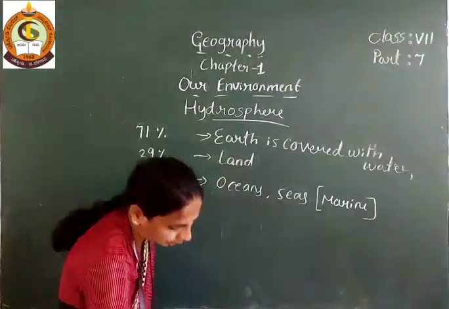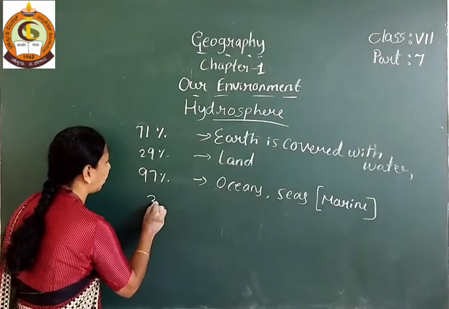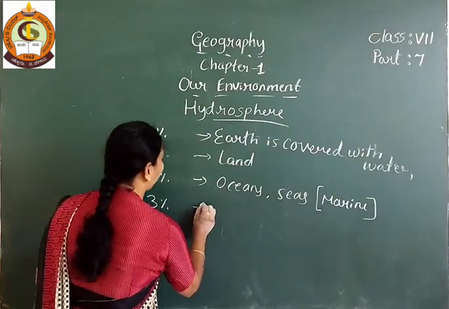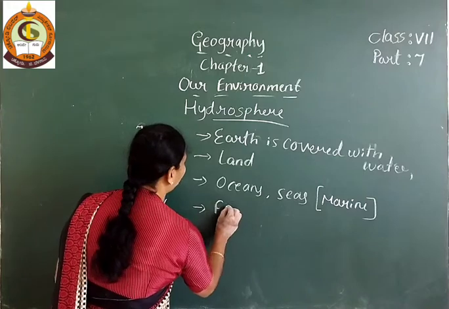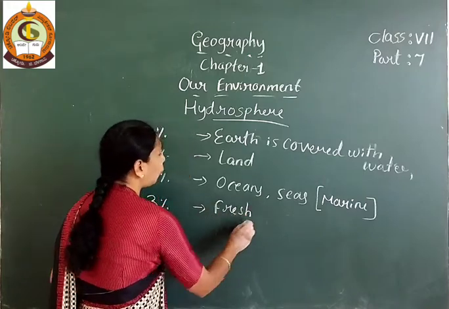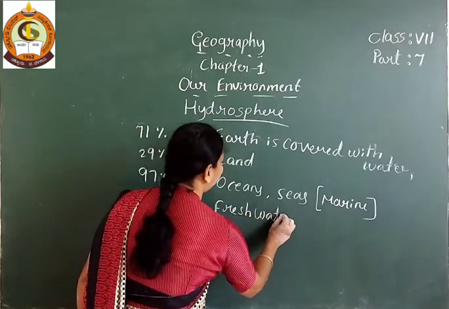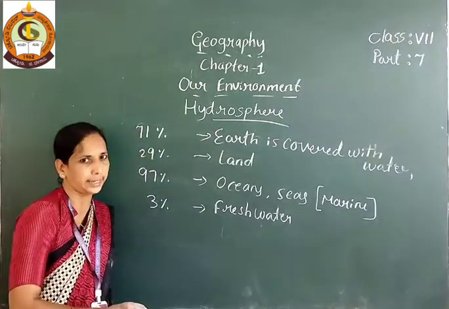And next, of the remaining water, only 3% is fresh water. Fresh water is fit for drinking. In this water no salt is present. It is fit for drinking.